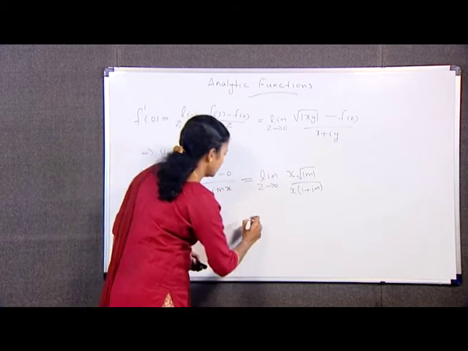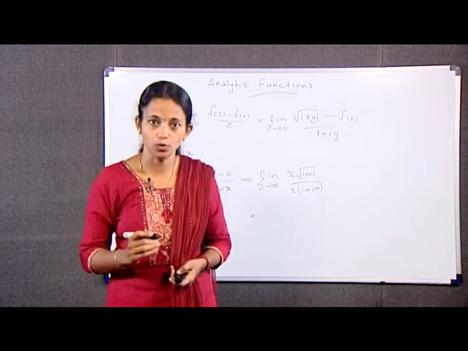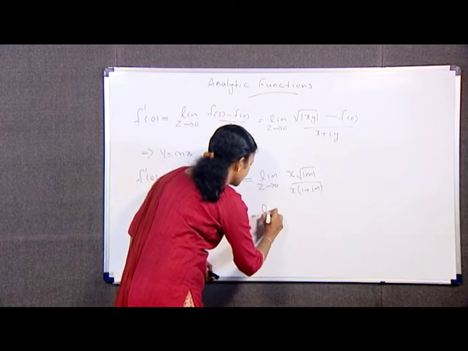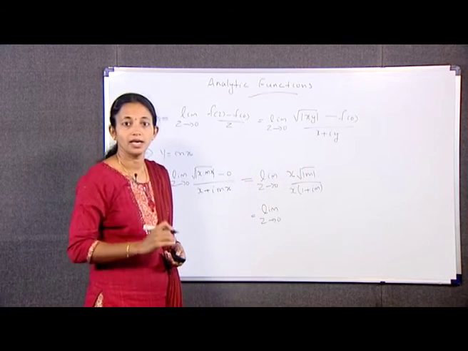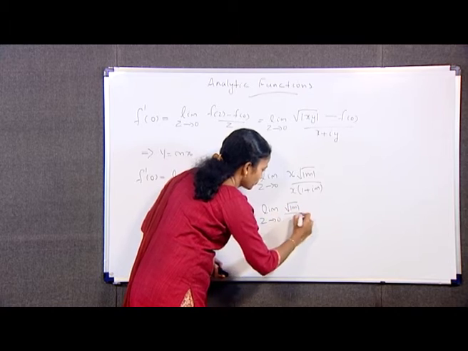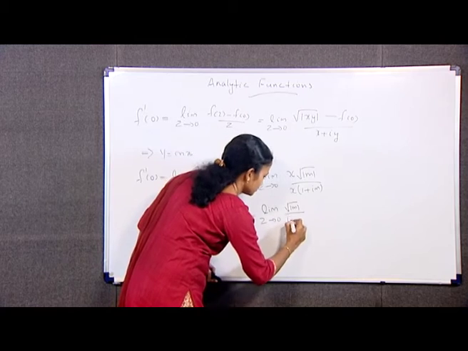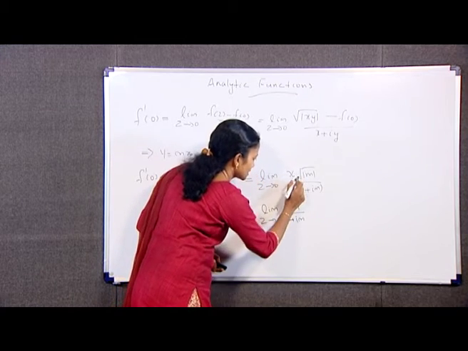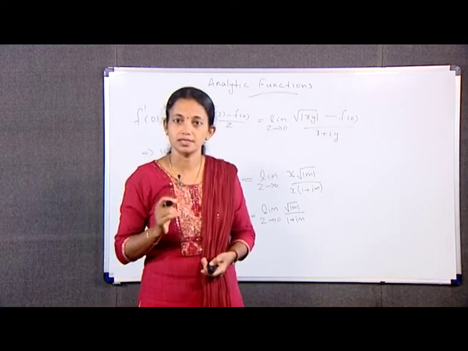This is equal to limit z tending to 0, square root of mod m divided by 1 plus im. I can cancel this x and x. So, it is square root of mod m by 1 plus im.